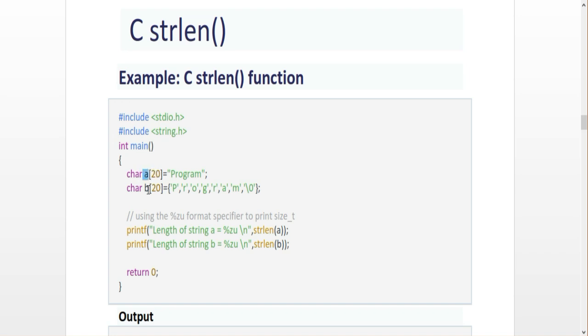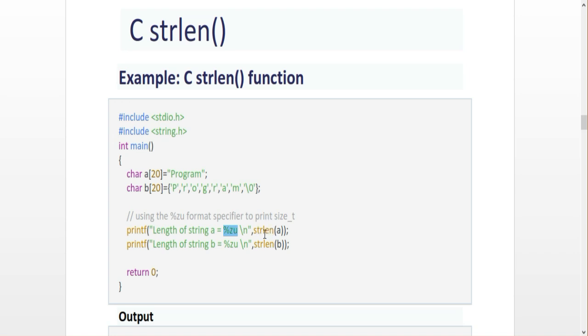The last letter you just declare as a blank space, but it's not calculated, it will not print, but you have to declare it when you declare as characters. Then printf, the corresponding zu is a separate format specifier to display the functions of strings. So zu strlen, so the corresponding, what is the length?